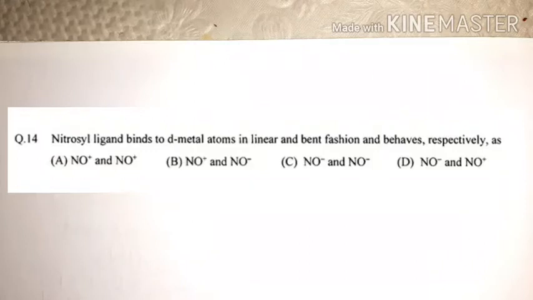So friends, in today's video, we are going to discuss previous year questions of coordination chemistry which were asked in your IIT JAM 2017 exam. Okay, so let's start. This is your first question and it says nitrosyl ligand binds to d metal atom in linear and bent fashion and behaves respectively as, and you have four options. Either it will behave as NO+ or NO-, or both NO+ or both NO-. These are all four options. Okay, so let's do the solution of this question.